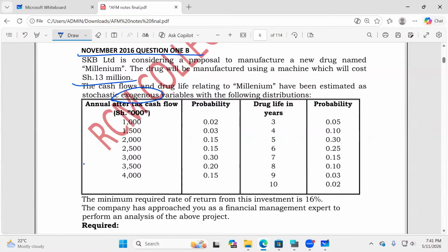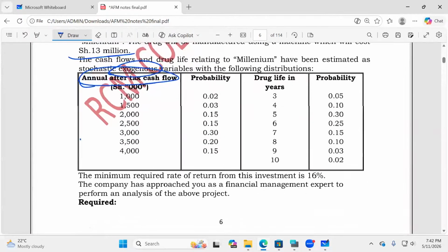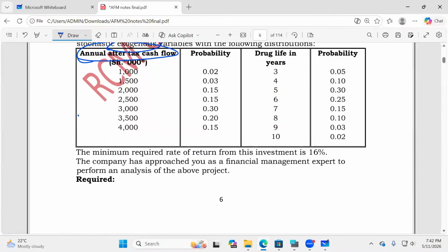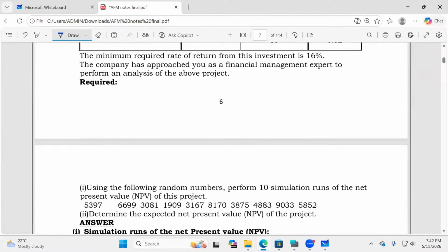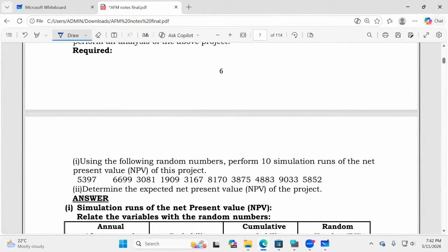All right? So variables with the following probability distributions. We have 2 variables. We have annual after-tax cash flow, then we have drug life in years. The minimum required rate of return from this investment is 16%. The company has approached you as a financial expert to perform an analysis of the above project. Required: using the following random numbers, perform 10 simulation runs of the net present value.